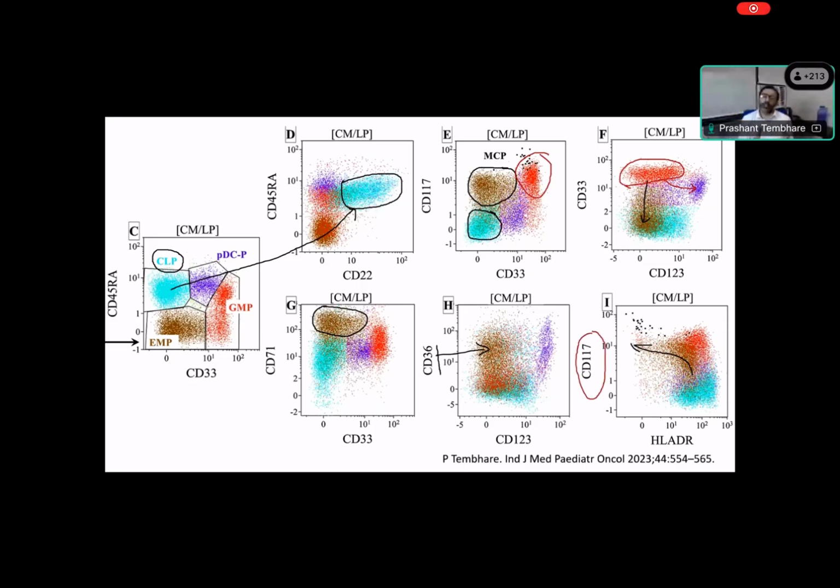So this figure just wanted to show you how the different expression patterns change, and we can study by using a combination of these markers, and we can identify different compartments and different maturation stages among the stem cells.